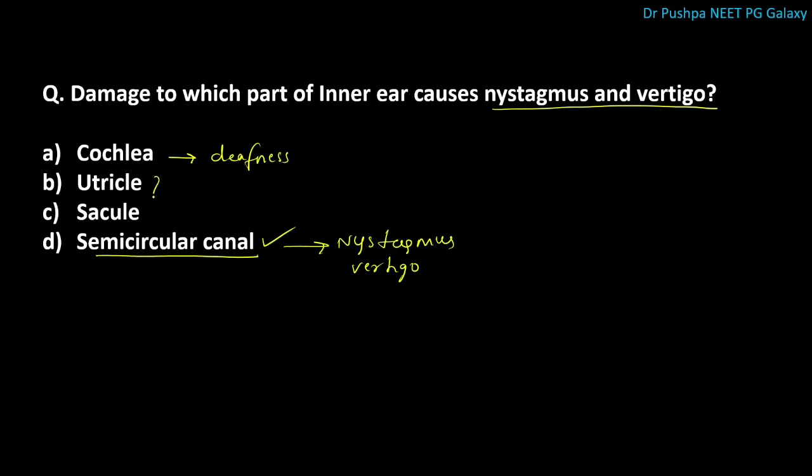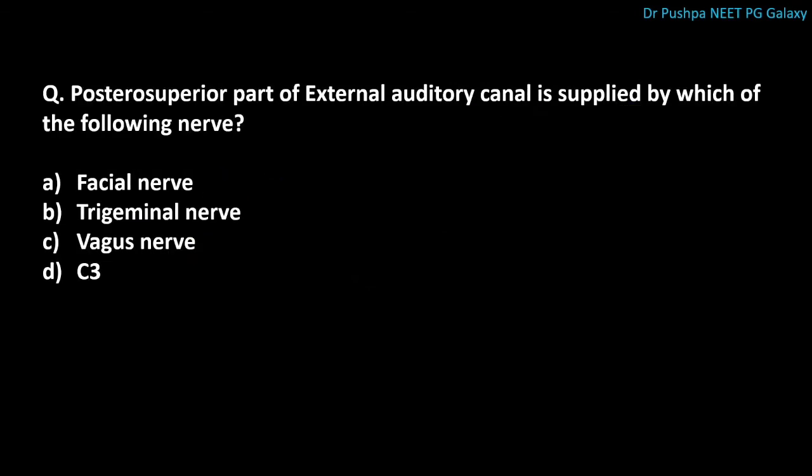Damage to this utricle and saccule can cause disturbance in the linear balance, so it can lead to ataxia. Semicircular canal means this is the posterior part of vestibule. Any damage to semicircular canal can disturb the angular balance, causing nystagmus and vertigo.